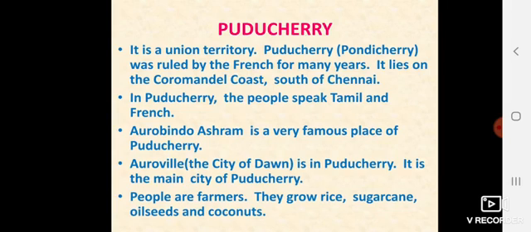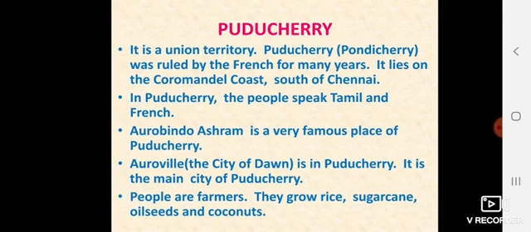Puducherry is a union territory. A union territory is a type of administrative division of India which is ruled directly by the central government. It is under the central government. This we have also discussed.